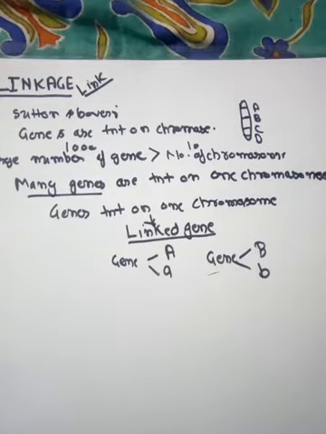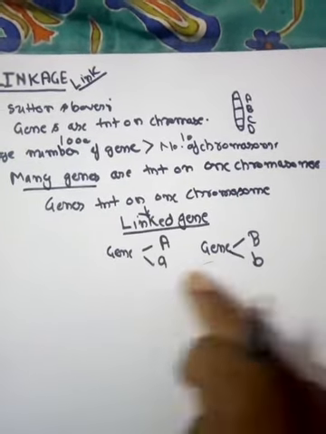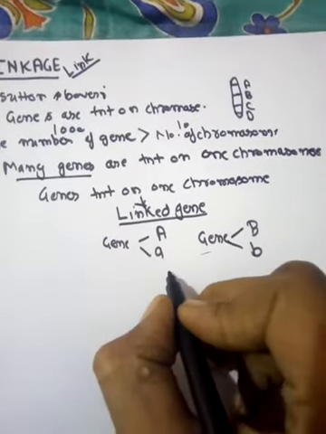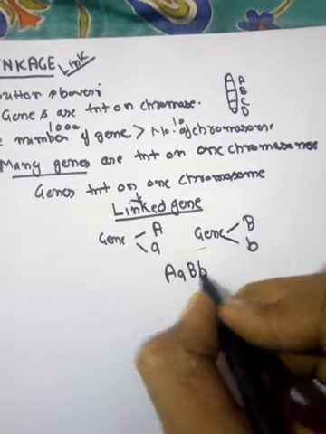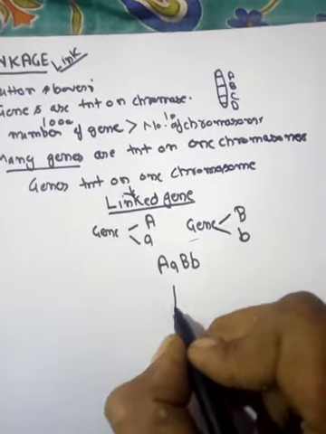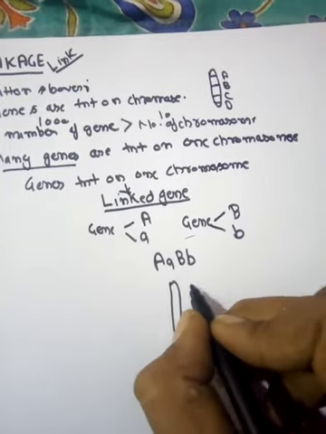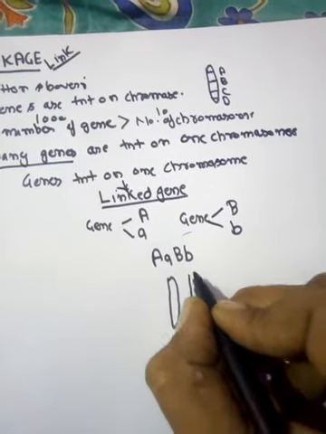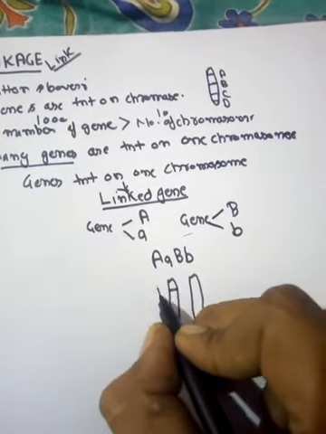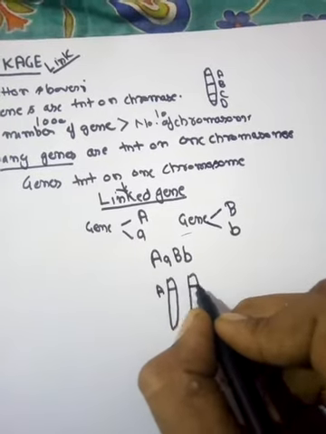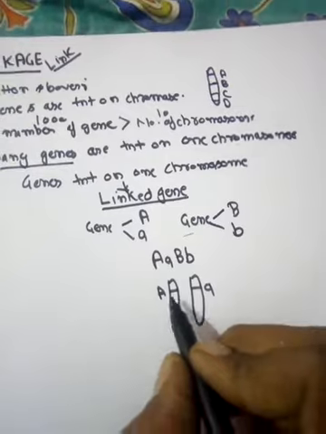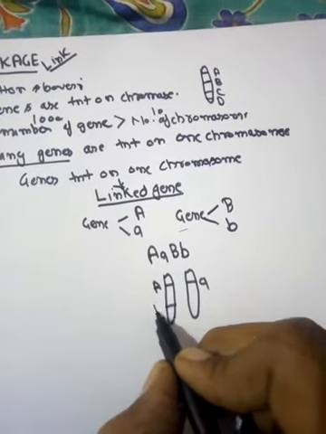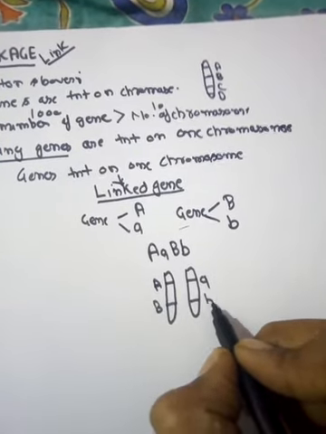That means these two genes are present on the same chromosome. For these genes, if an organism is having the genotype like this, capital A, small a, capital B, small b, that means if the genes are linked, so homologous chromosomes के ऊपर क्या कंडीशन होगी? You can see जिस पॉइंट पे यहाँ पे कैपिटल ए प्रेजेंट होगा, उसी पॉइंट पे यहाँ पे स्मॉल ए प्रेजेंट होगा. And similarly because these genes are linked, इसी क्रोमोसोम के ऊपर जिस पॉइंट पे कैपिटल बी प्रेजेंट होगा, उसी पॉइंट पे स्मॉल बी प्रेजेंट होगा.